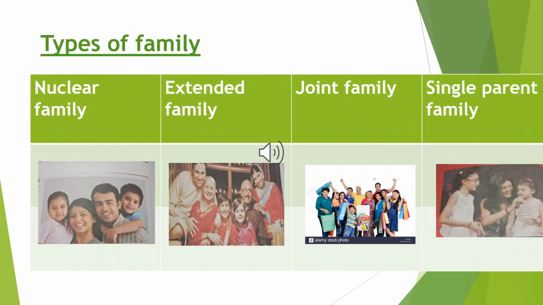Now I'm going to talk about types of family. Here you are able to see the chart. There are many different types of families in the world, but the most famous ones are nuclear family, second one is extended family, third one is single parent family, and the fourth joint family.